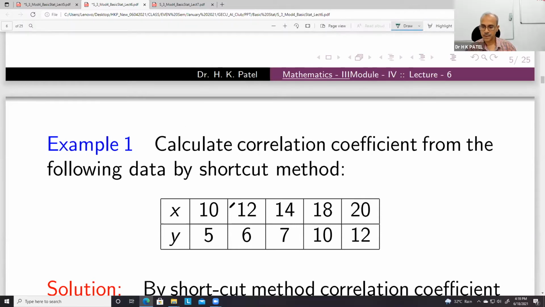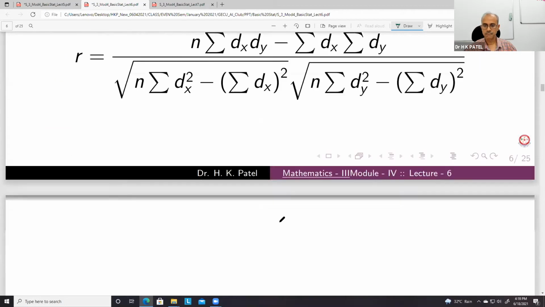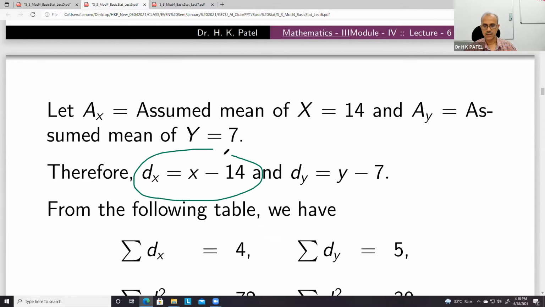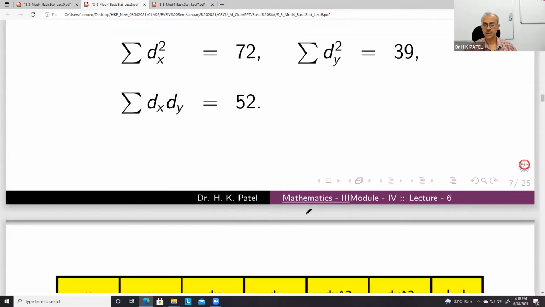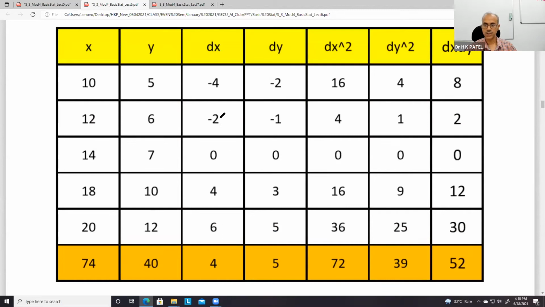Okay. So 10, 12, 14, 18, 20. So simply if you take dx as x minus 40, dy as y minus 7, then you can see we are not getting anything 0 here, but you can find these values: dx, dy, dx square, dy square, and dx dy.